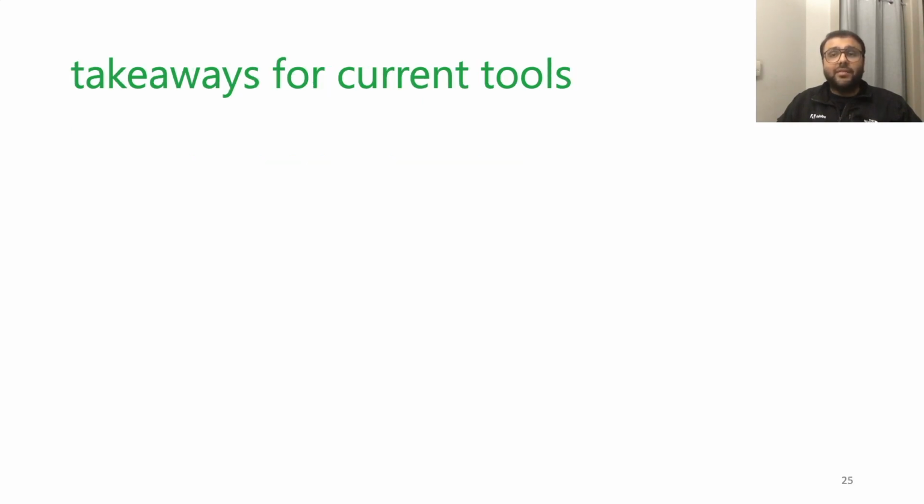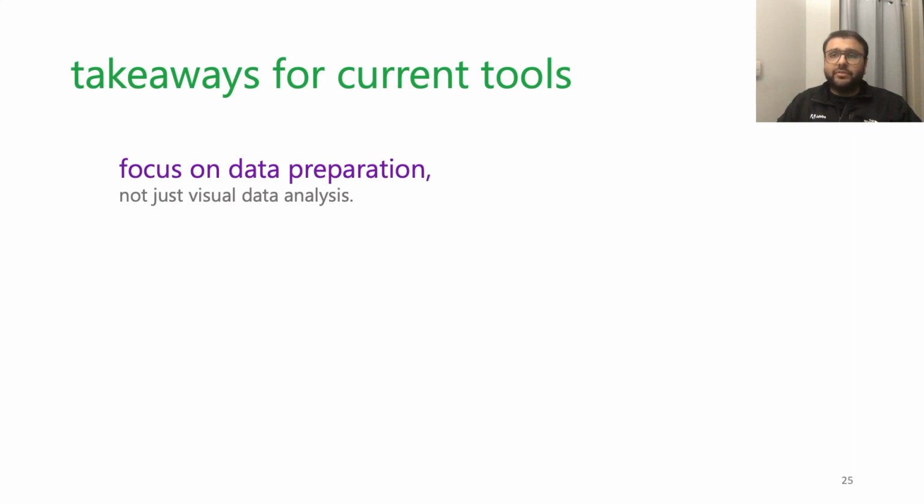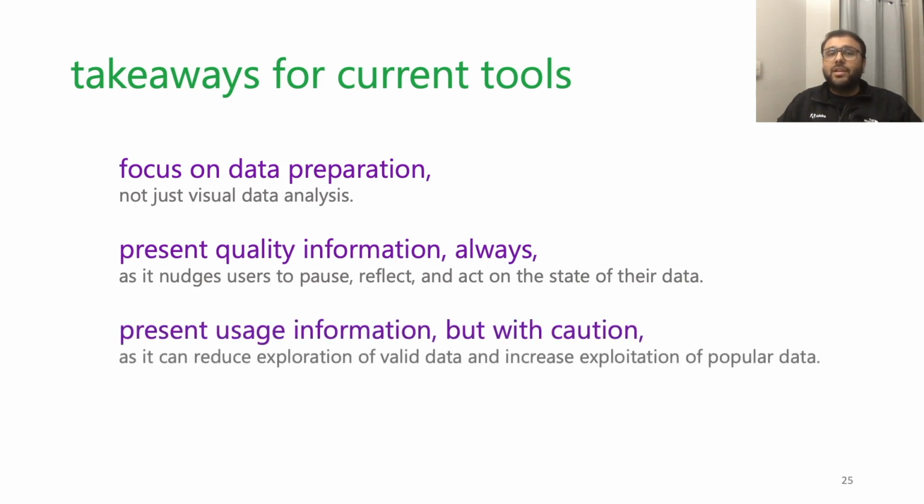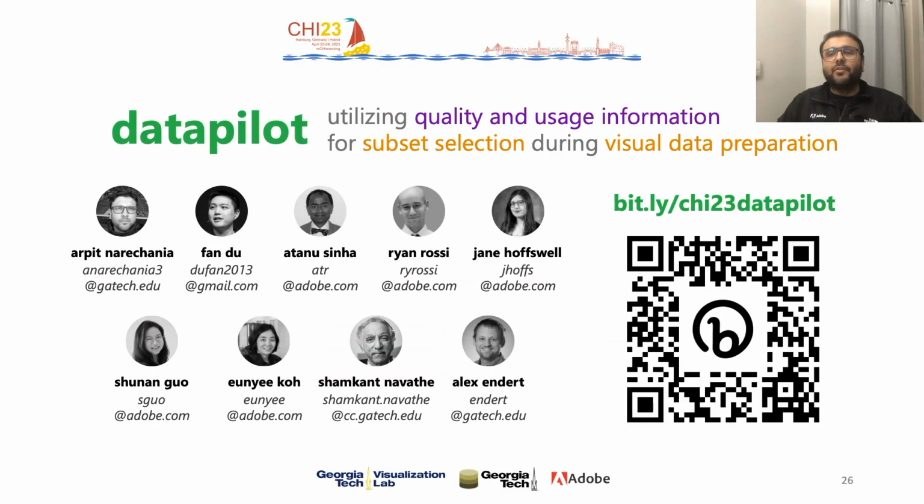We have three high-level takeaways for current tools. Focus on data preparation, not just visual data analysis. Present quality information, always, as it nudges users to pause, reflect, and act on the state of their data. Present usage information, but with caution, as it can reduce exploration of valid data and increase exploitation of popular data. For more information, please read our paper or reach out to us.